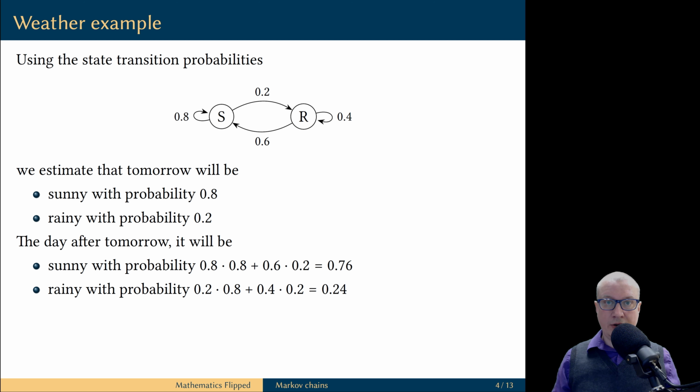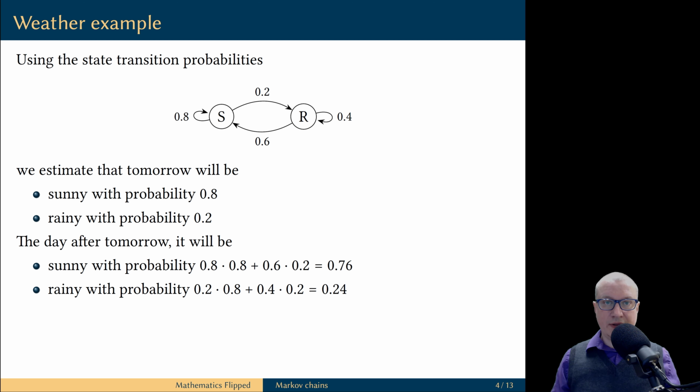And if it is rainy tomorrow, then it is going to be sunny the day after tomorrow with probability 0.6. But we know the probabilities of tomorrow being either sunny or rainy, so we can compute the probability of the day after tomorrow being a sunny day. A similar argument applies for the probability of the day after tomorrow being a rainy day.